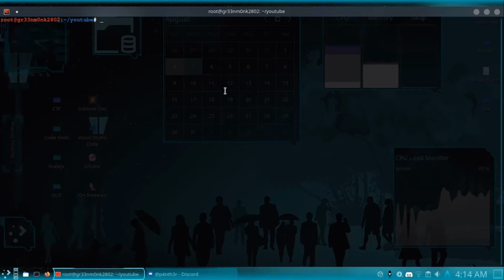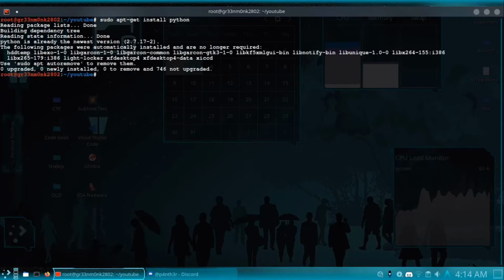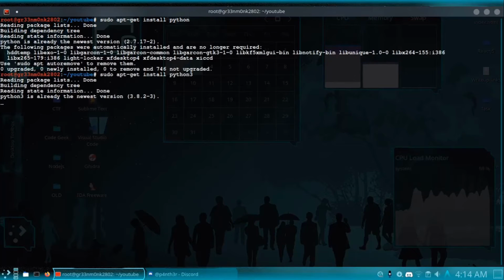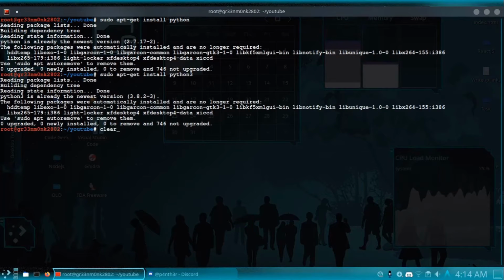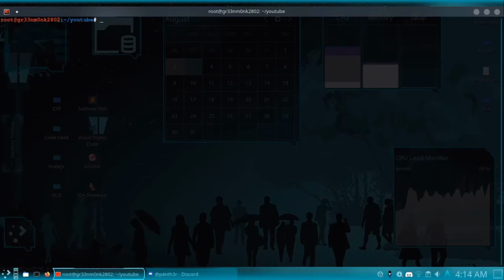So before getting started, the first thing which you need is obviously Python on your system. What I'm going to do is sudo apt-get install, if you are on Linux, practically Kali Linux or any other Debian operating system, or depending on your package manager you install whatever you want to. I have both Python 2 and Python 3 installed on my system. Now for this video I'll be just using Python. Also you can download Python from their official website and just simply install it. It's quite an easy task.